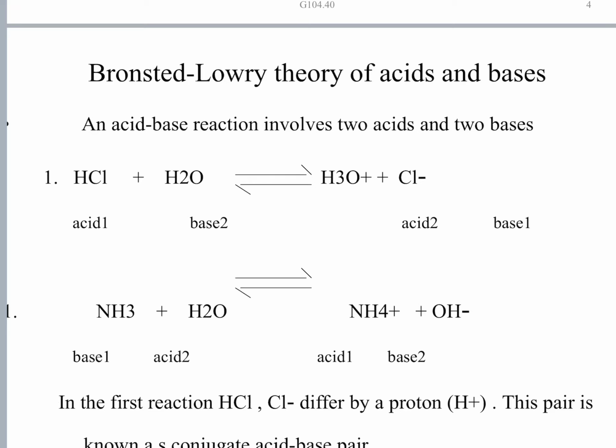In the forward reaction, HCl is the acid and H2O is the base, whereas in the backward reaction, chloride ion is the base and H3O plus is acting as the acid.